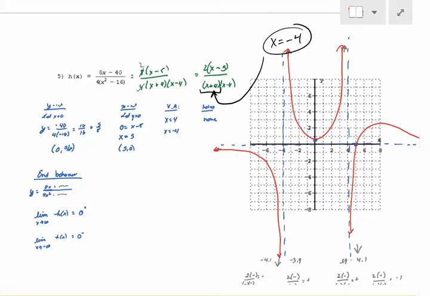Boom. So because you know it has to go in opposite directions, you know this one has to go up, so this one has to go down. You know it has to cross there though, right? So you know that this one's going to come up, hit here, but you know it has a horizontal asymptote, right? So what does it have to do after it crosses? It has to go down again. So it's going to go whoop, and then the gravity's going to pull it back down. You could think of asymptotes as having like really strong gravity. They pull things towards them.